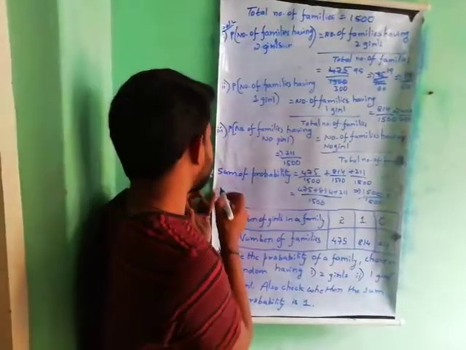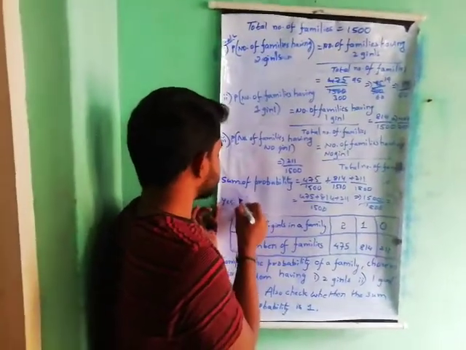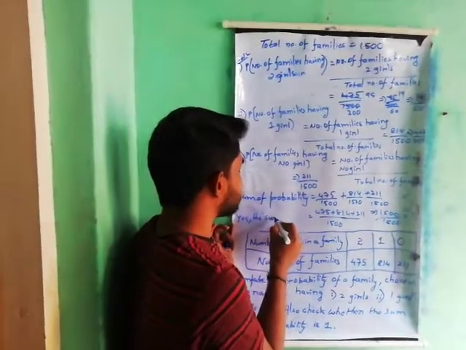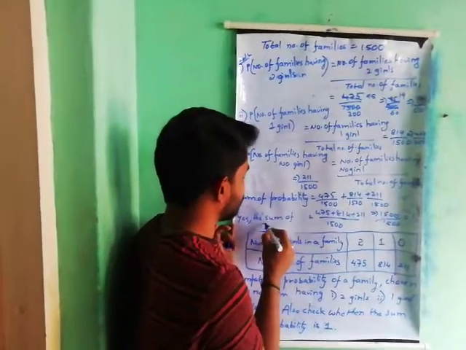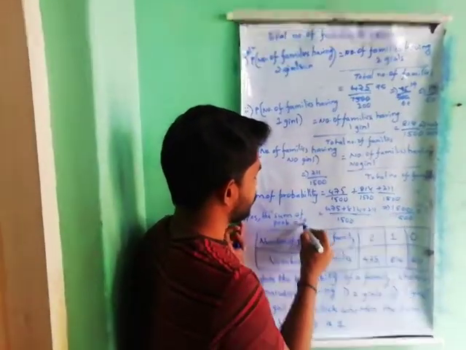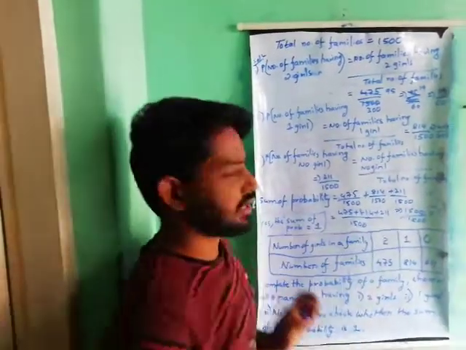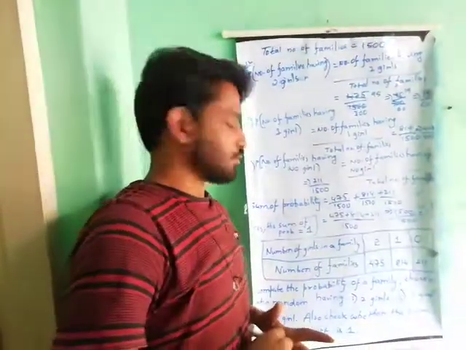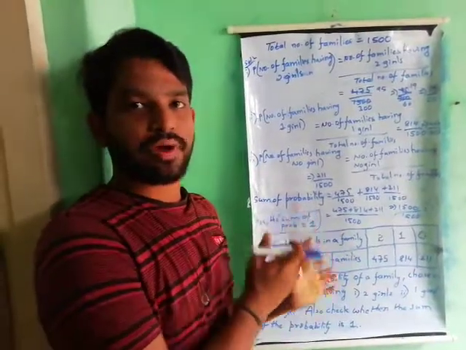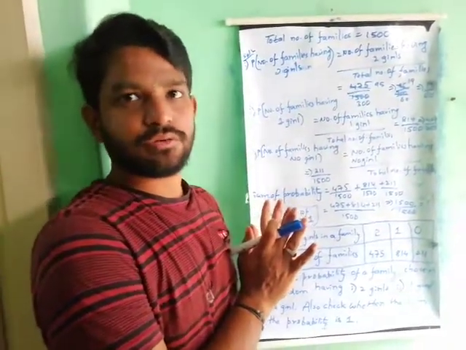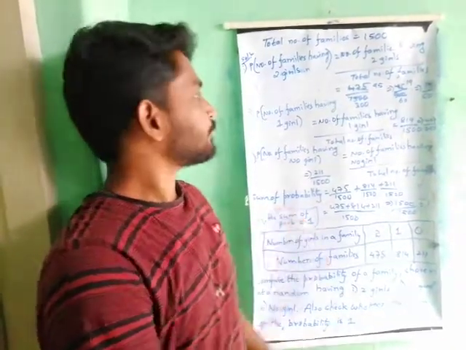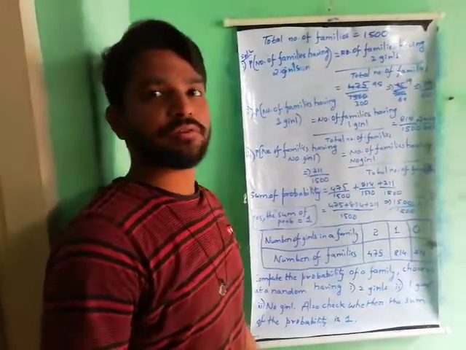So we have to write, yes, the sum of the probability is equal to 1. Understood the question? First of all you have to read the question twice, then you can understand the question. Okay. Next video we will discuss the third and fourth problem.